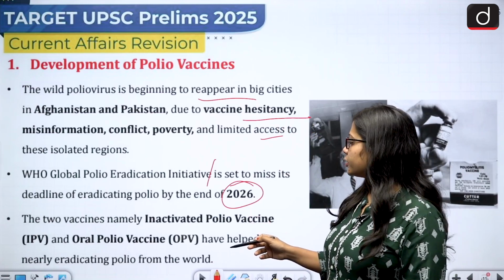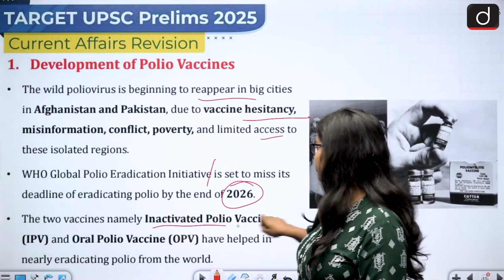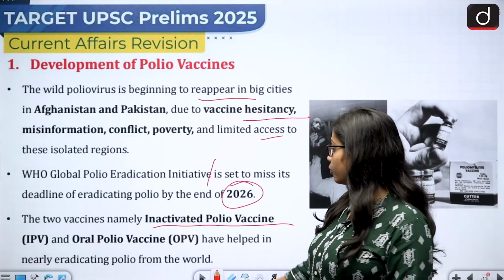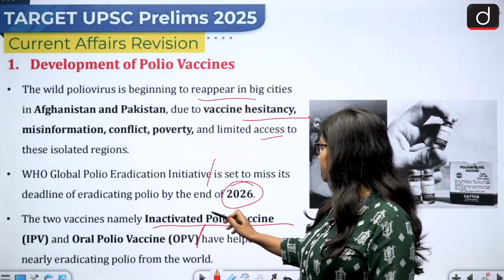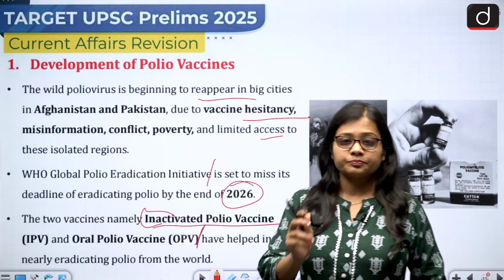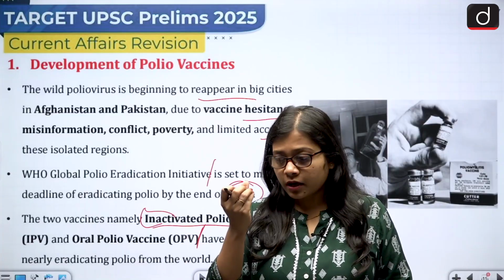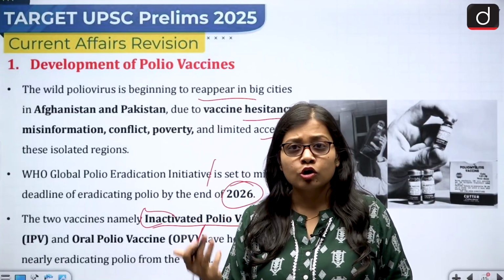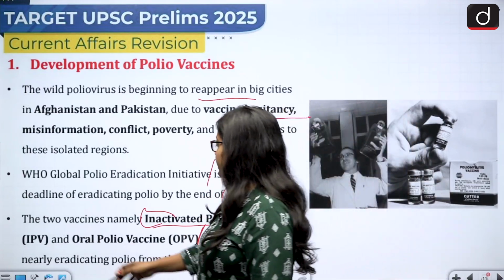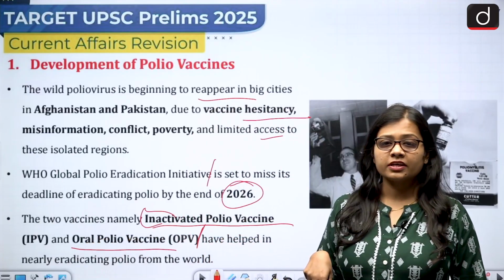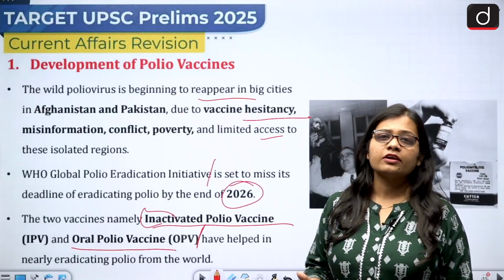Then the two vaccines, IPV and OPV, have helped in the eradication of polio. IPV is the inactivated polio vaccine and OPV is the oral polio vaccine. In the inactivated polio vaccine, the virus is either very weak or in an inactivated form. But in the oral polio vaccine, the virus which is put is in a live form.